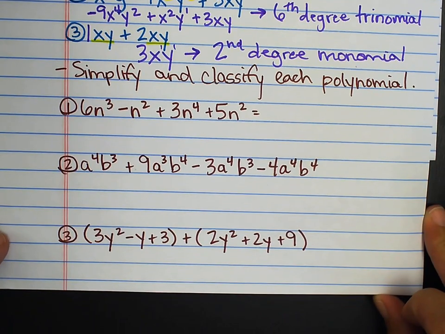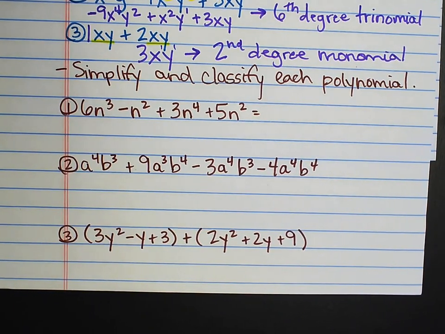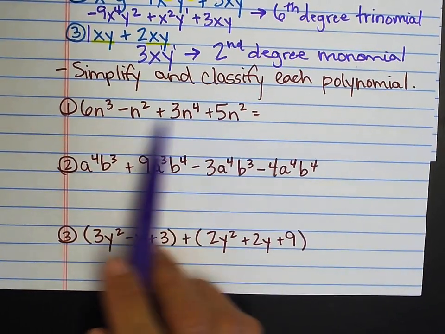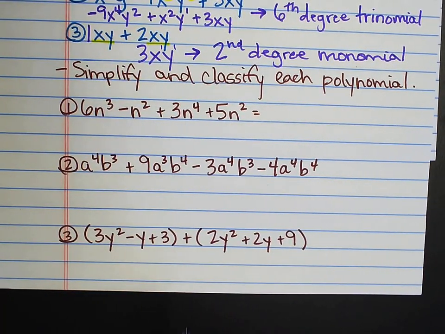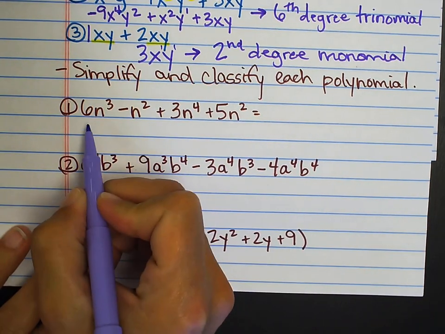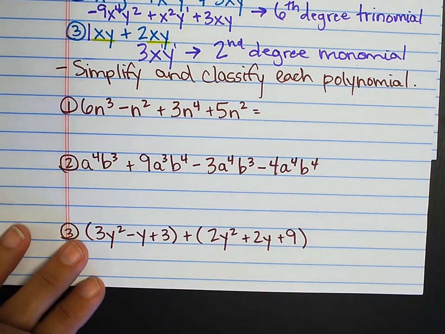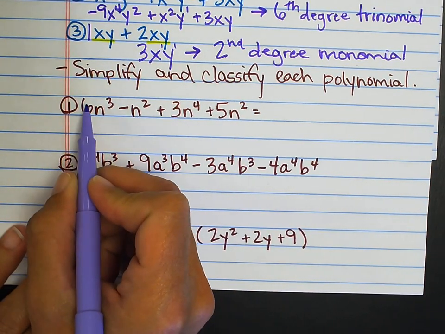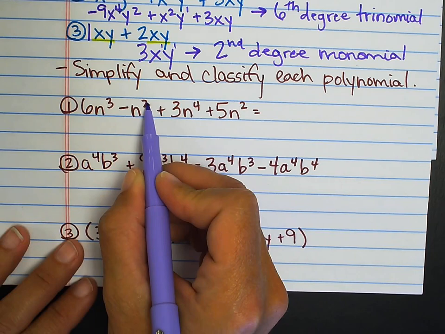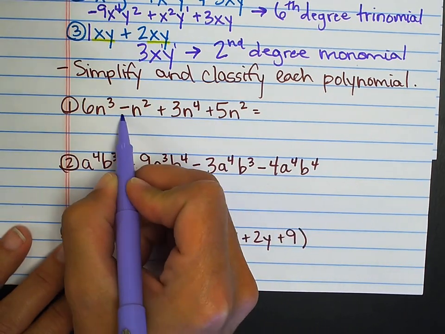Here we go. We're going to simplify and classify each of these polynomials. So here we can see we got the addition and subtraction, and we know that our rules for adding and subtracting polynomials are to combine like terms. So I am looking specifically for like terms. I have an n to the third, and I see no other n to the thirds. So I know that this is going to be in my answer. I have an n squared and I see another n squared.